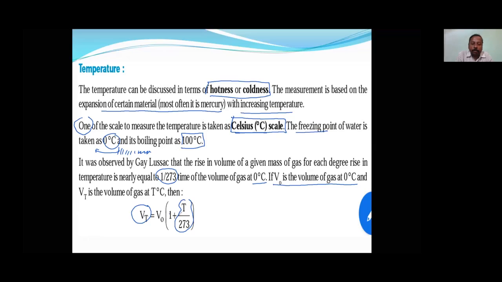Suppose at 0 degrees Celsius it is 2 ml. With every degree rise, there will be 2 divided by 273. Taking 2 common, this will be V0, so you get 1 plus t by 273. Understood? So up to what temperature we have heated, you will come to know. Okay, now let's see the next one.